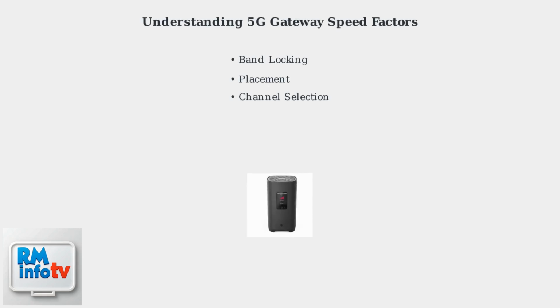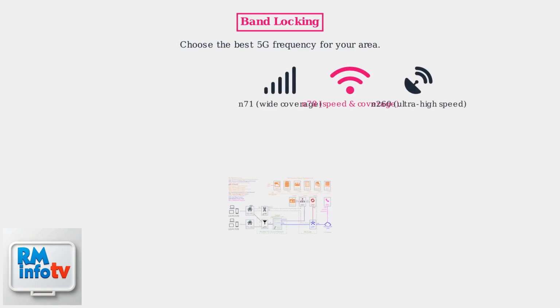Three key factors impact your T-Mobile 5G gateway's speed: band locking, placement, and channel selection. Band locking lets you choose the best 5G frequency for your area, like the mid-band N78 for a balance of speed and coverage. Use the T-Mobile app to lock to N78, avoiding congestion on other bands.